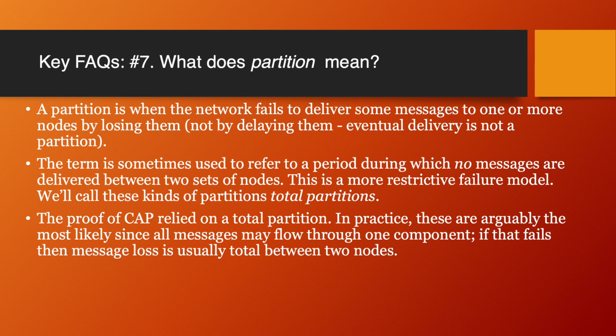Fact number 7. What does partition mean? A partition is when the network fails to deliver some messages to one or more nodes by losing them, that is, not by delaying them. Eventual delivery is not a partition. The term is sometimes used to refer to a period during which no messages are delivered between 2 sets of nodes. This is a more restrictive failure mode. We call these kinds of partitions total partitions. The proof of CAP relied on a total partition. In practice, they are arguably the most likely, since all messages may flow through one component. If that fails, then message loss is usually total between 2 nodes.